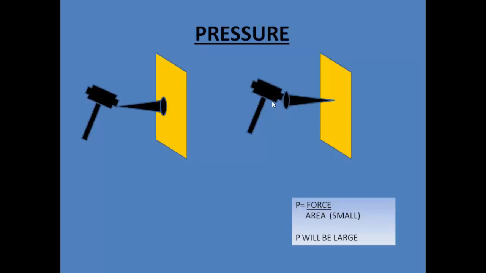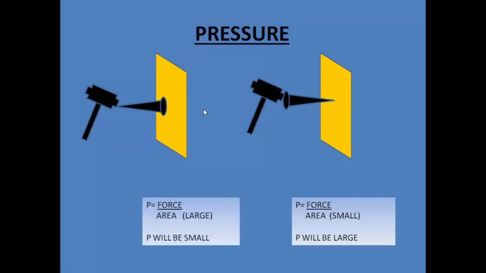And that is why when we hammer this nail, we are applying force. So the same amount of force when we hammer onto the head of the nail, its impact will be very, very large. That is because the area of the pointed end is very small. So what will happen is this nail will be easily going inside the wall. That is because the impact is more.